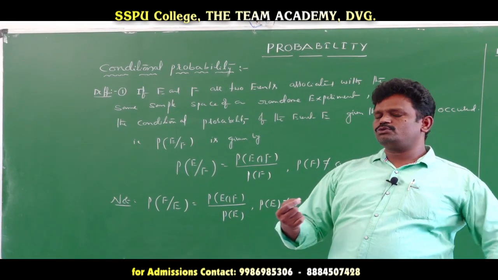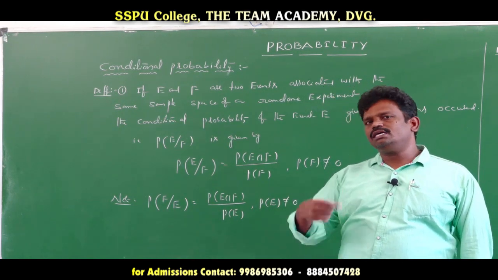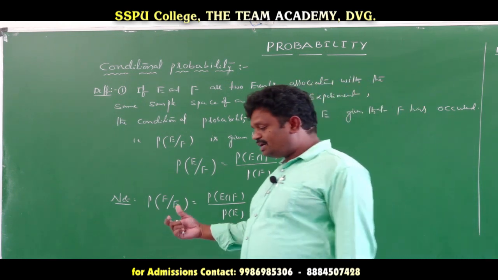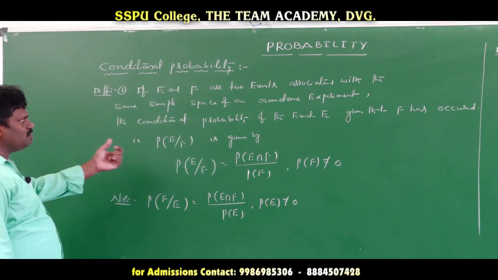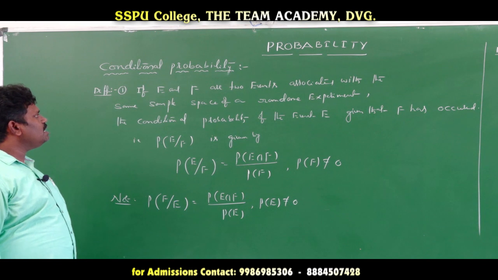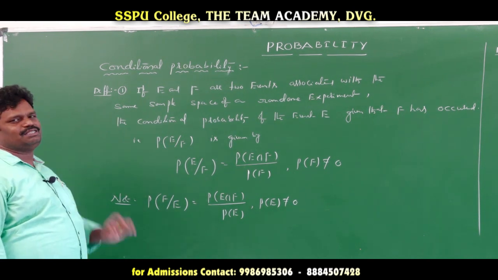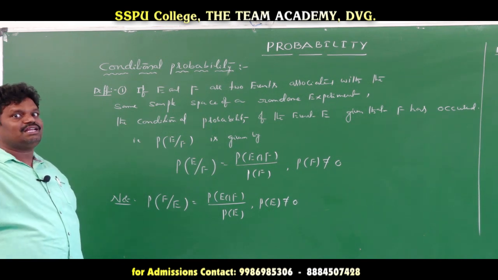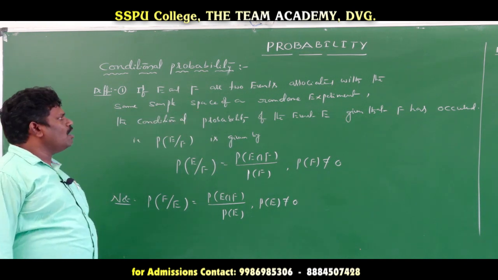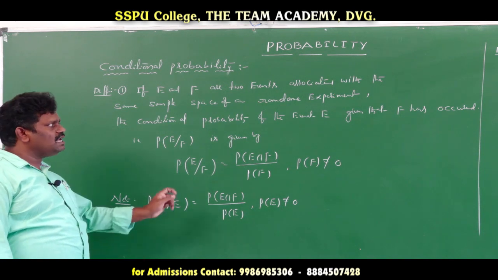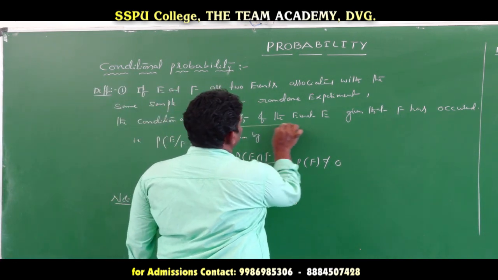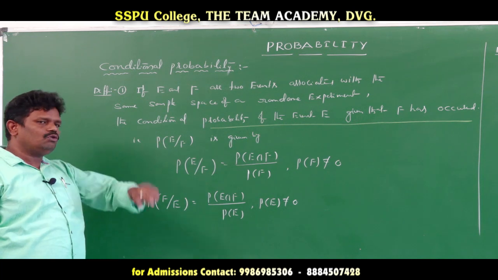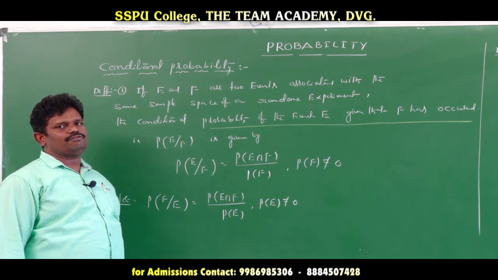We just explained one example of conditional probability and learned the formula: probability of E given F is equal to probability of E intersection F by probability of F. But in exams, if you are asked to define conditional probability: if E and F are two events associated with the sample space of a random experiment, the conditional probability of the event E given that F has occurred is probability of E given F, equal to probability of E intersection F by probability of F.